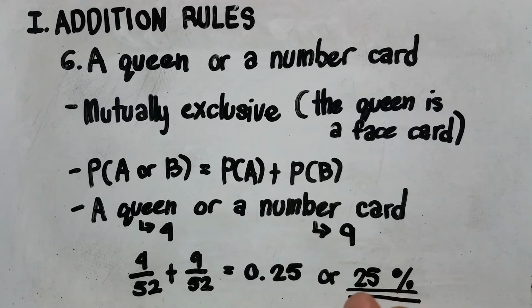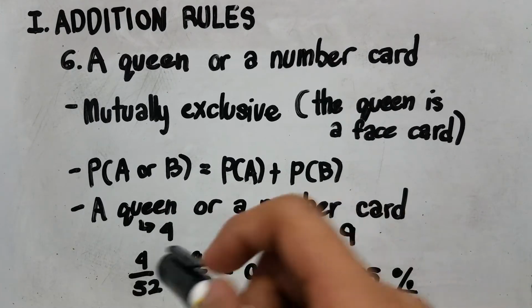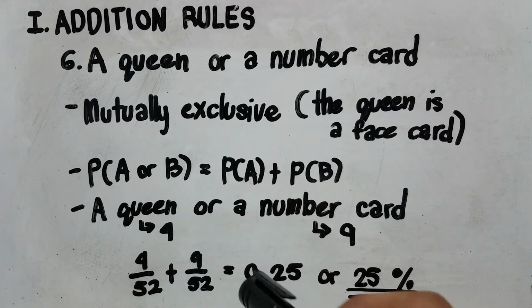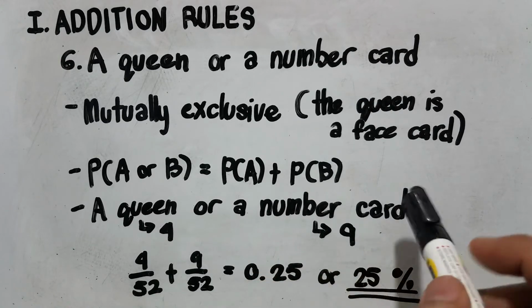So now we will answer this by inputting 4 over 52. Now let's remember, where did we get the 52? We got it from the total number of cards in a deck. So that's why this is 52. Plus 9 over 52. Now where did we get 9? 9 is from the number cards.